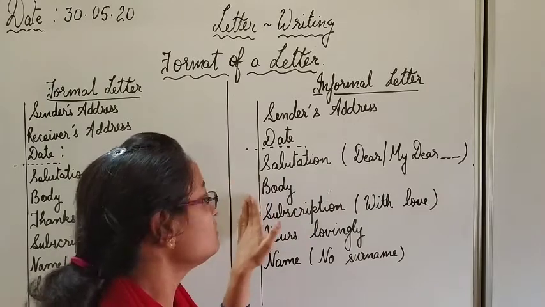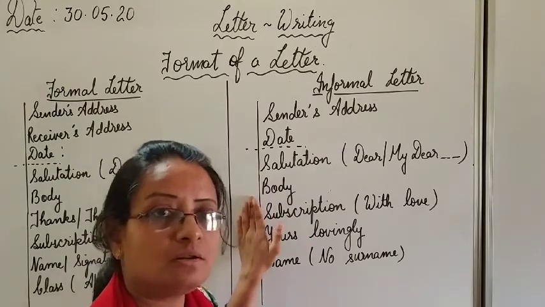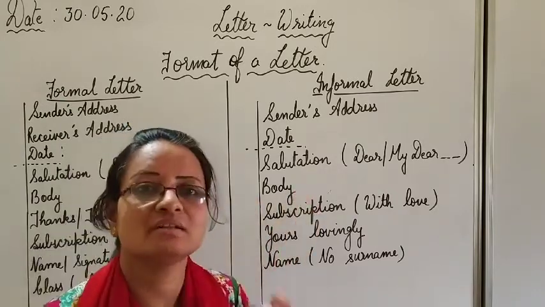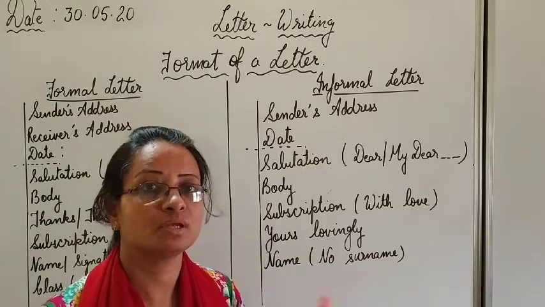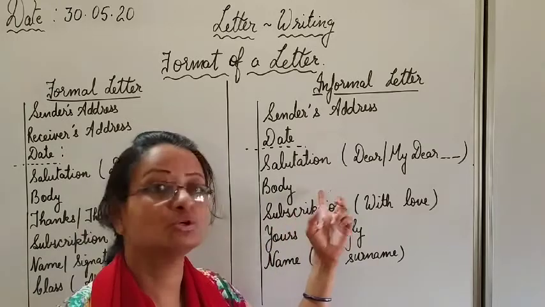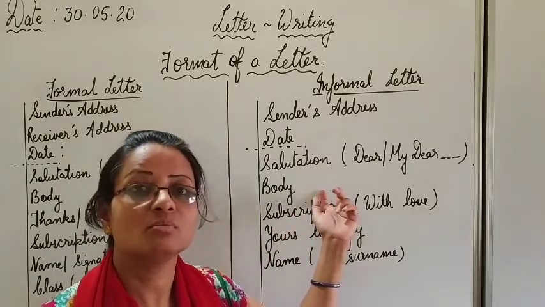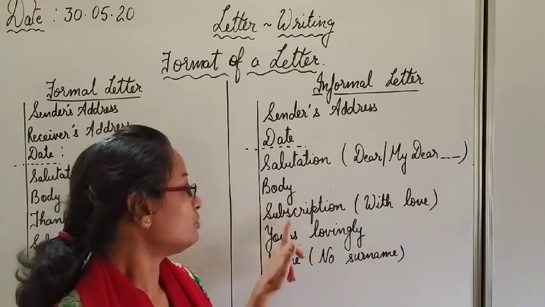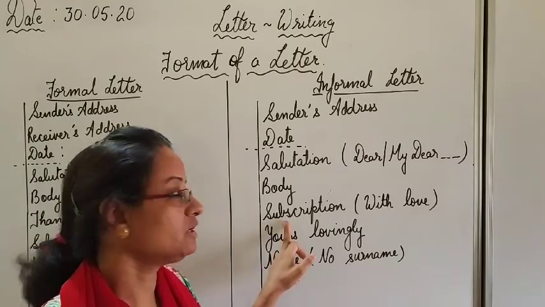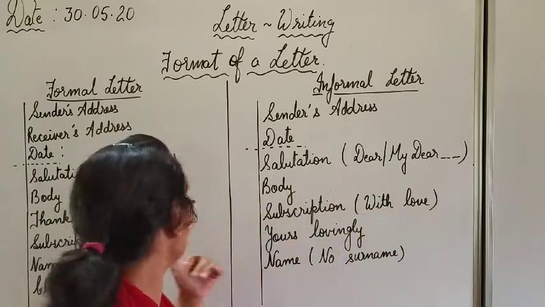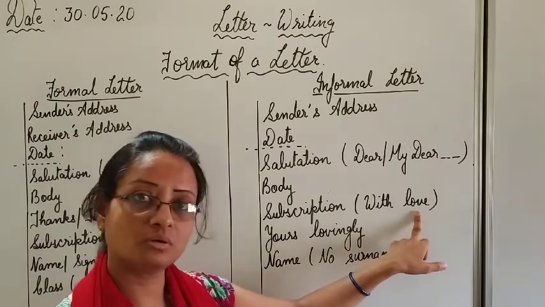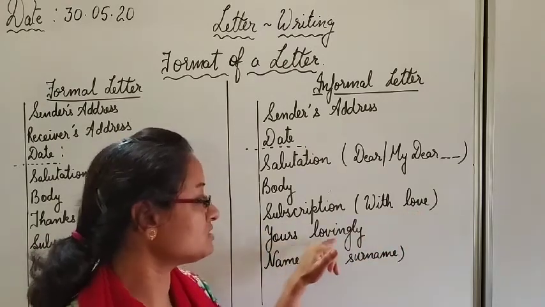After this salutation, the body comes. In the body, again, you are free to put commas and full stops, and you will express your emotions and feelings to your near and dear ones, maybe to your friends and relatives, in short and sweet language. The letter should not become boring. It should not take the form of an essay. After that, subscription. Subscription means you already know the closure, complimentary close. Like in the formal letter we have written thanks, here you may write with love. Okay, and below it then yours lovingly.